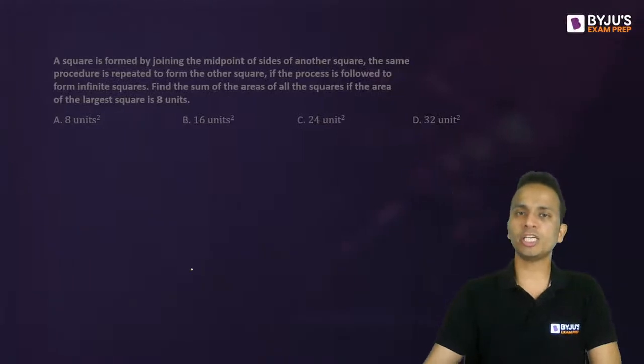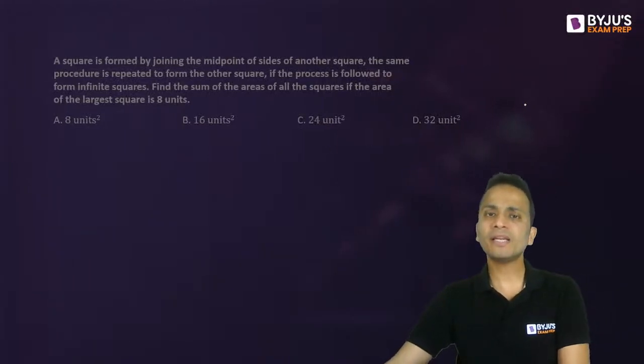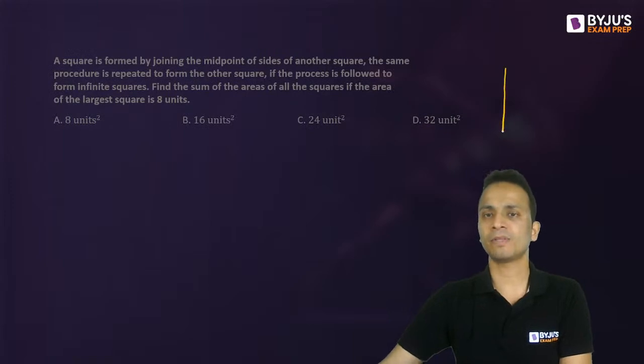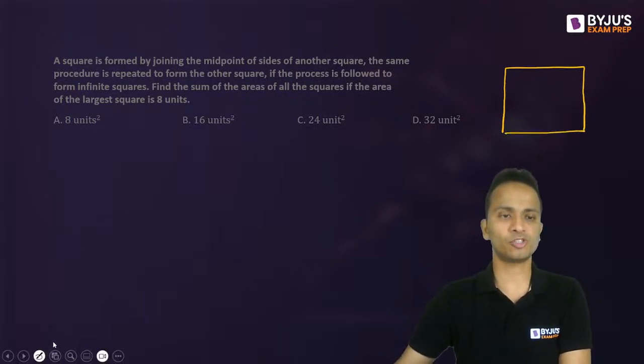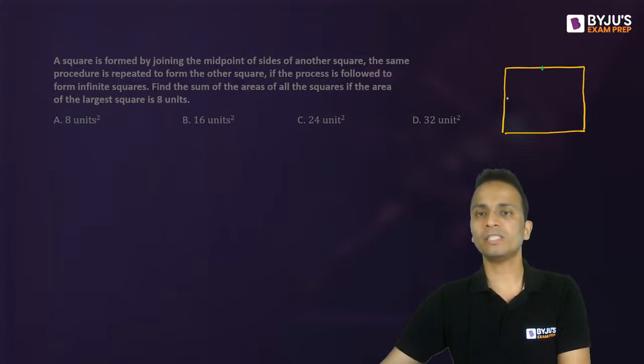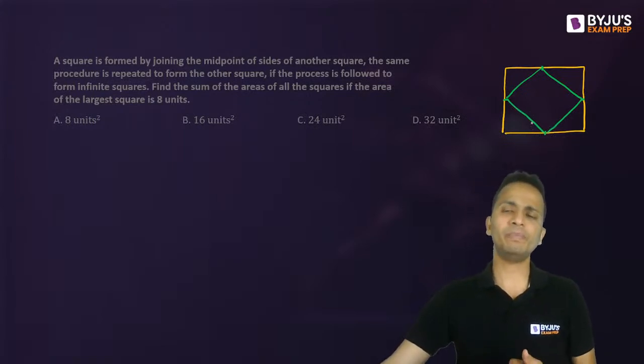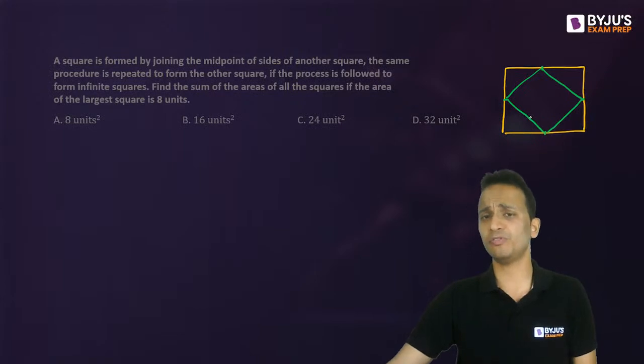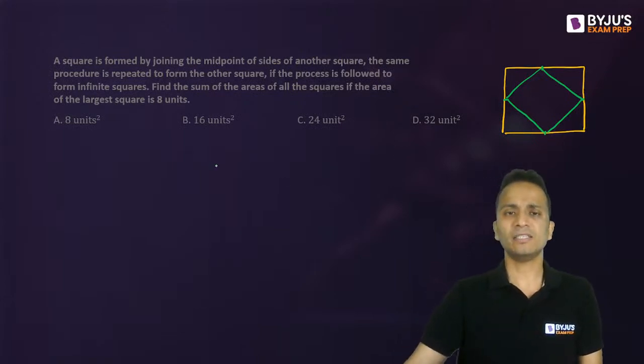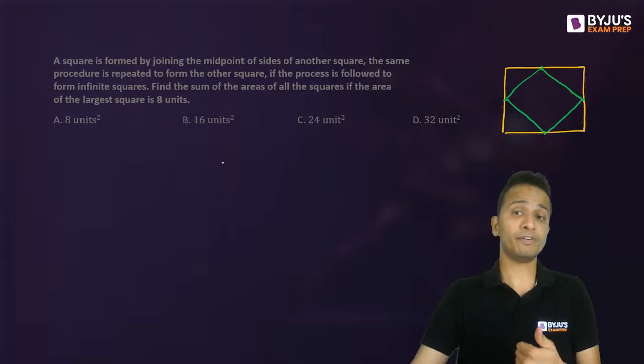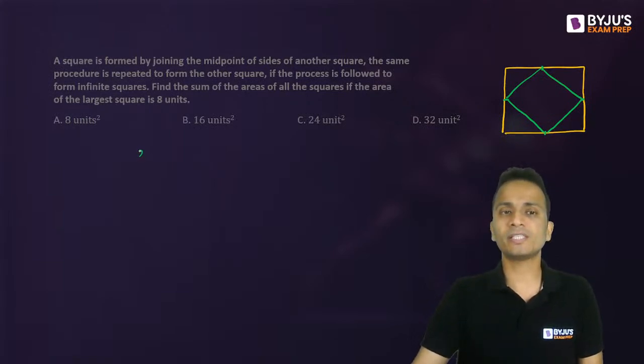Now, if you catch the logic that will be applied here, you can get the answer in less than 30 seconds. So if I draw one square and then another square which is formed by joining the midpoints of this square. So let's draw the other square. What is the relation between the areas of these two squares? You can see a yellow colored square and a green colored square. Obviously the area of the green colored square will be less than that of yellow, but what is the relation between them?